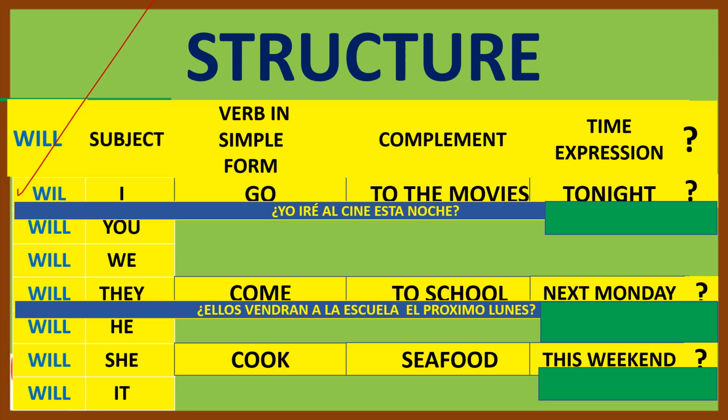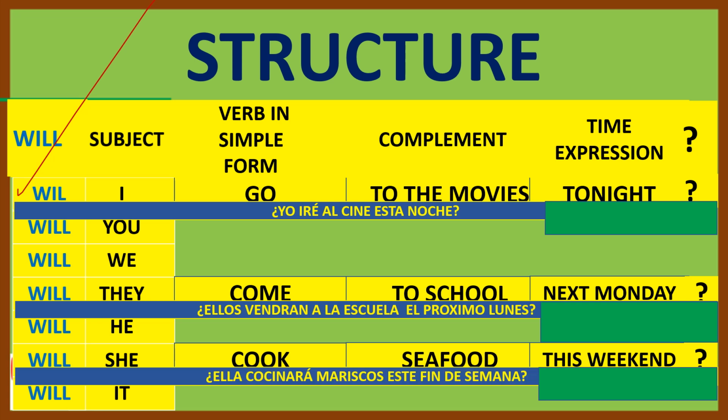And obviously, when we create a question, we should give an answer, okay? And the answer is here on the right. The answers are going to be here. We have an affirmative answer that is, yes, you will, okay? If you say, will I go to the movies tonight? Yes, you will. And the negative form, no, you won't, okay?